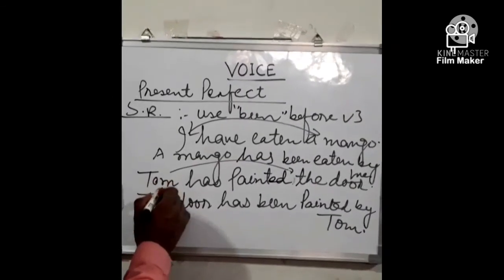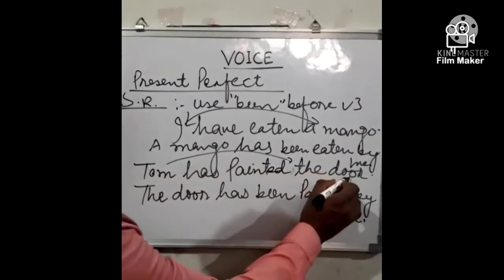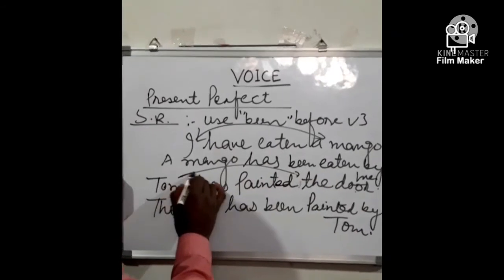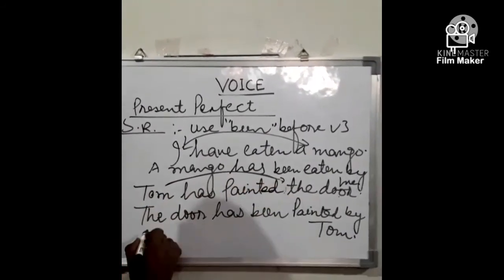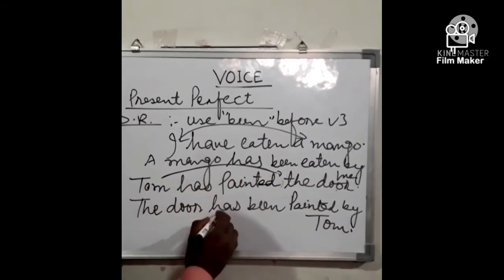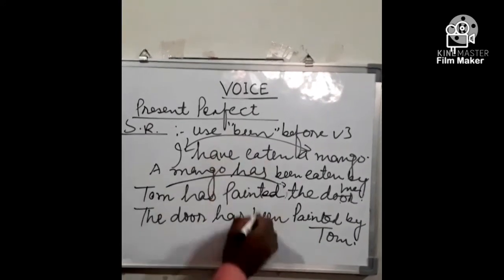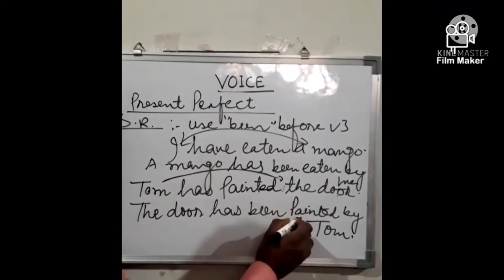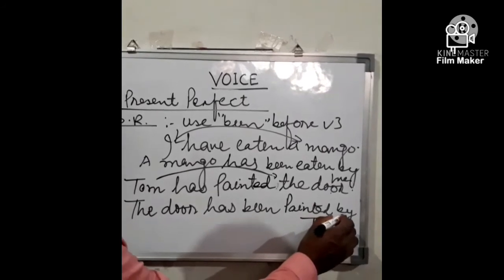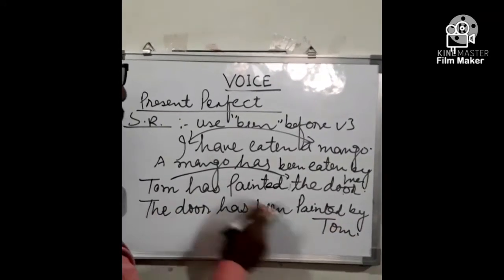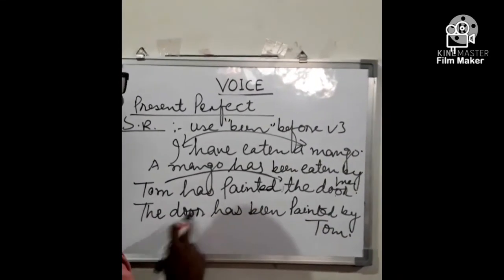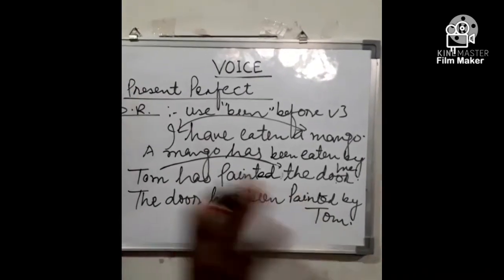Next example. Tom has painted the door. Change the position of subject and object. The door will come here. The door. Helping verb has. Now put been and then V3 will be painted and by and then Tom. The door has been painted by Tom.